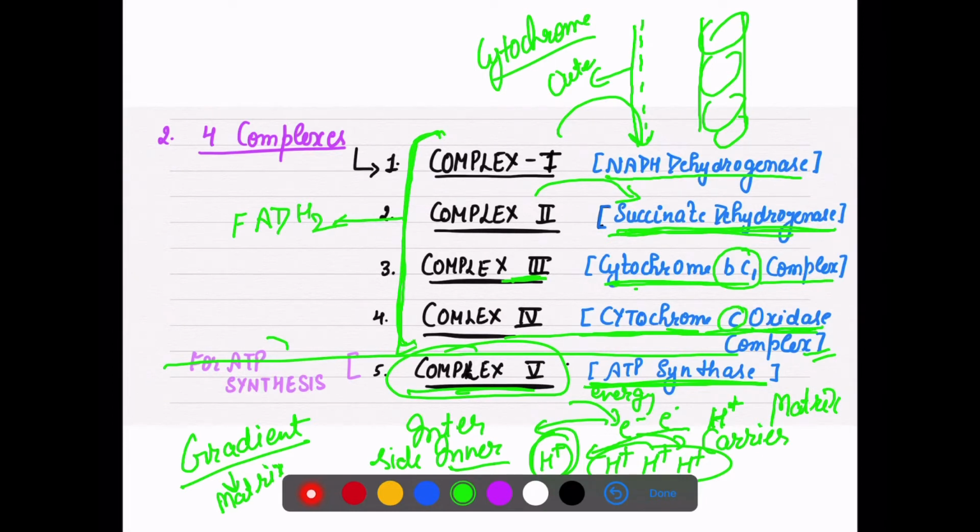See, these are filled with proteins which play a very important role in oxidation reduction reactions, right? These proteins are present in the inner membrane of mitochondria.